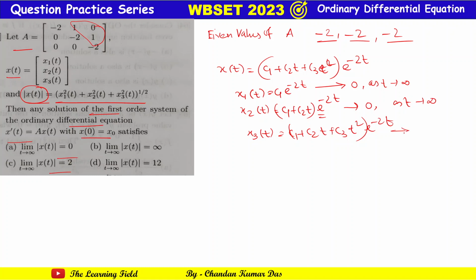And this also tends to 0 as t tends to infinity. That means x1, x2 and x3 all tend to 0 as t tends to infinity. So the limit as t tends to infinity of mod of x(t) is clearly 0. So option A is the answer of this problem.